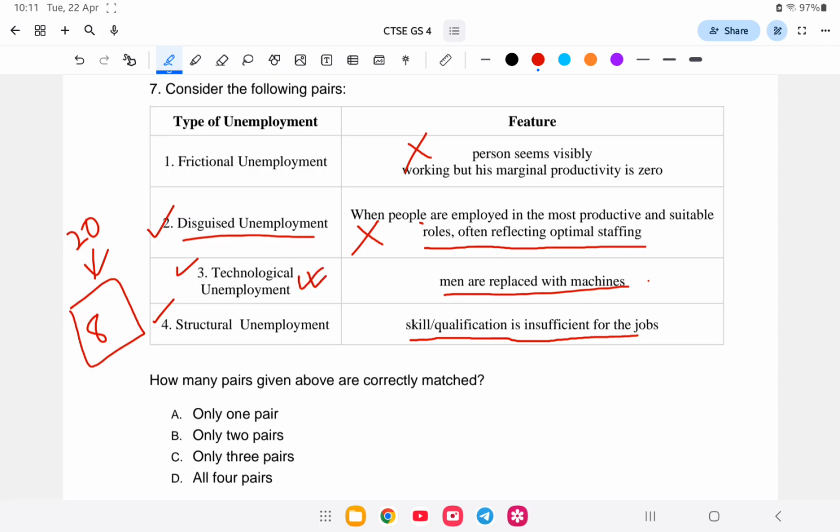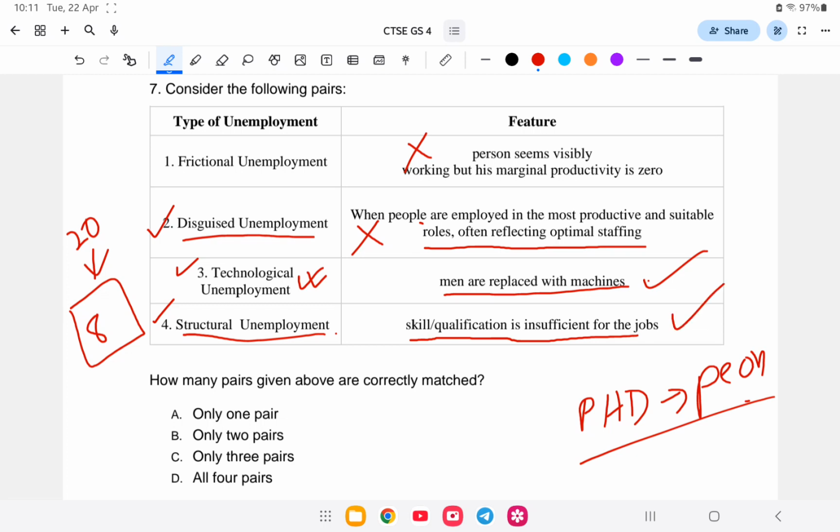Technological unemployment means machines replace people. C is correct. Structural unemployment is when the job qualification does not match. For example, you are a PhD student but you are applying for the job of a peon. So this doesn't seem to be the skill. The qualification is not matching the job. So this is the correct answer. So only 2 is correct, that is only B. Next question.